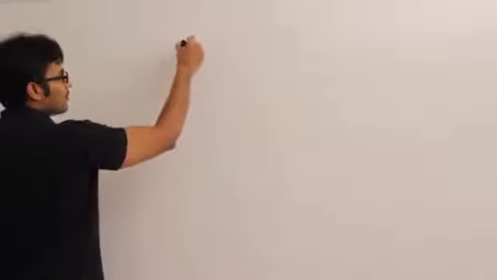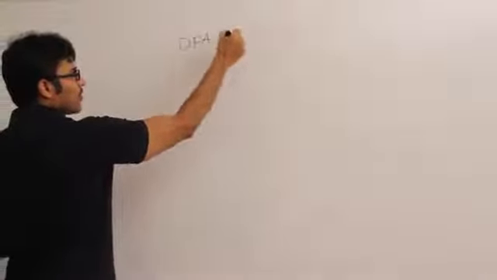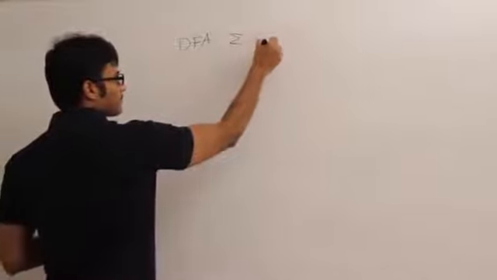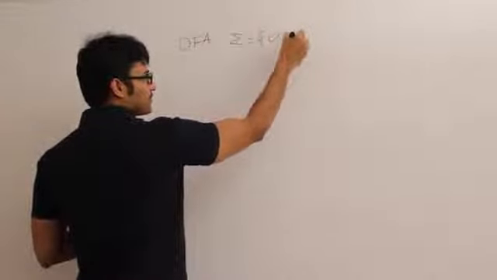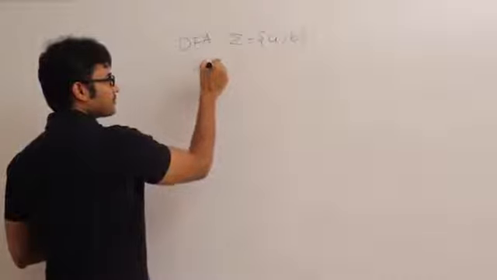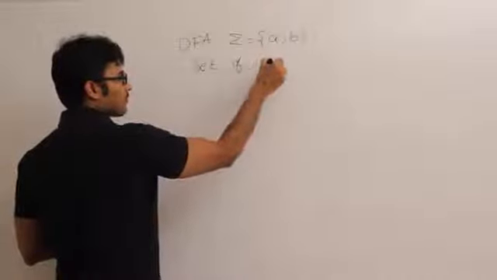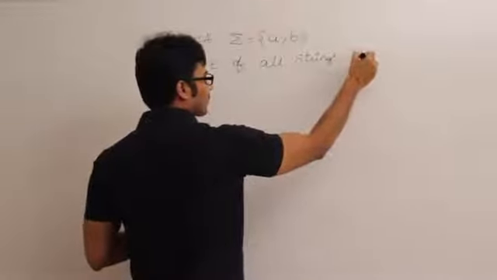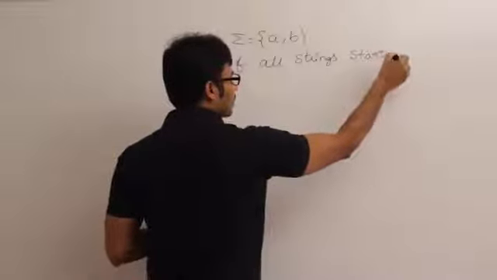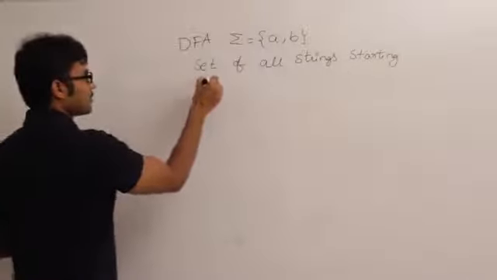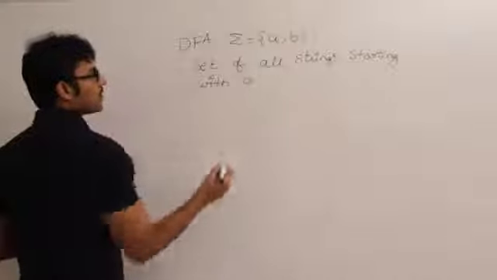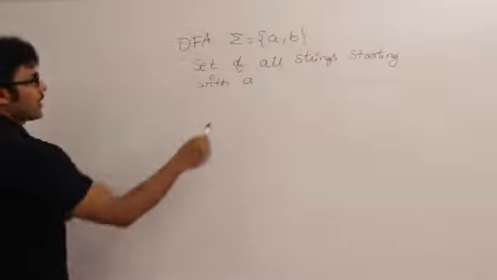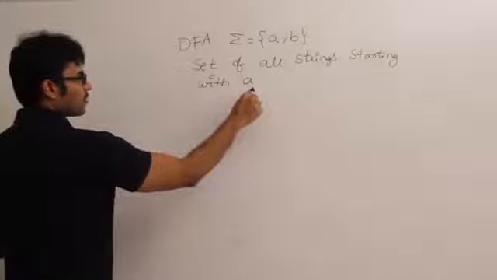Even these problems are very important. Let us say I want to draw a DFA, minimal DFA, over sigma equal to {a, b}, which accepts the set of all strings starting with a. So I want to accept the set of all strings which are going to start with a.